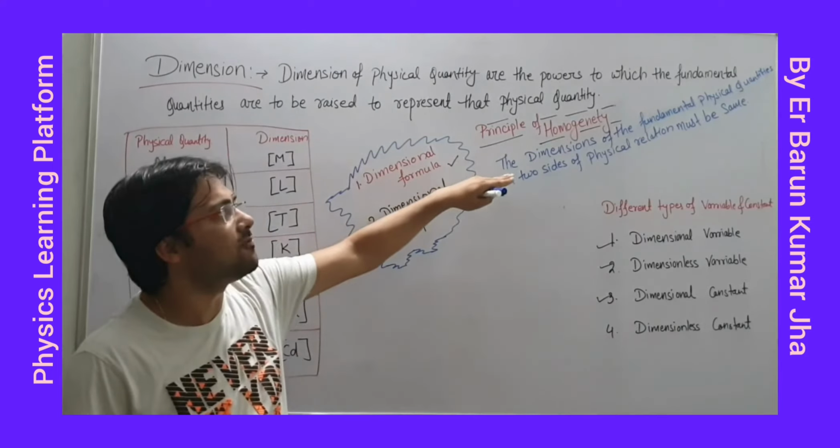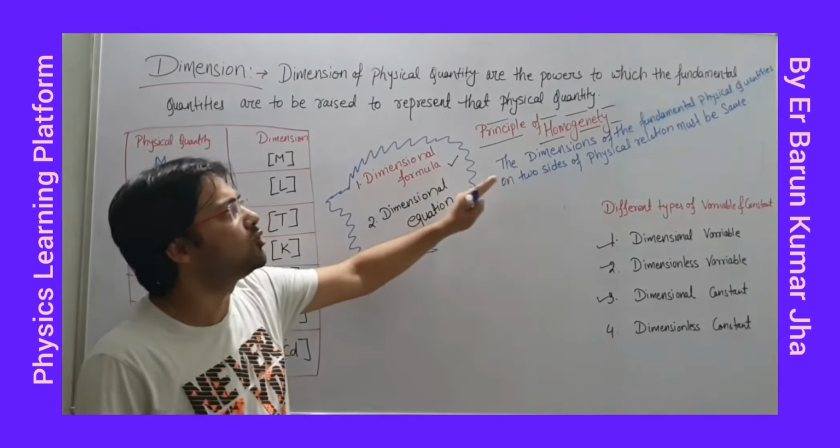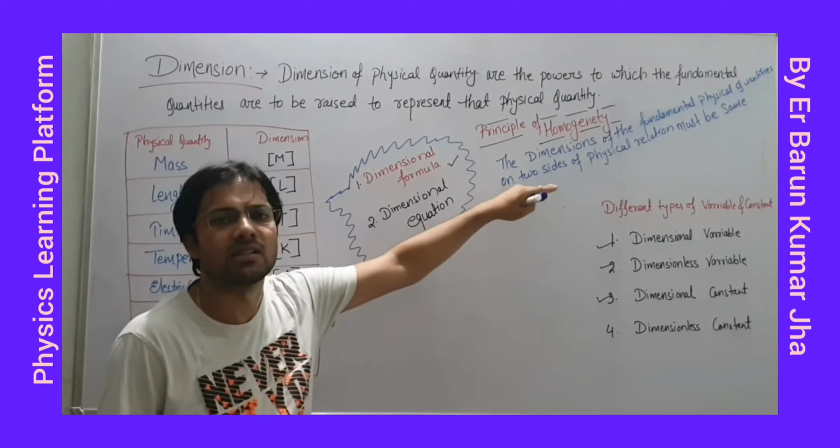The same thing is written here. The dimensions of the fundamental physical quantities on two sides of a physical relation must be the same.